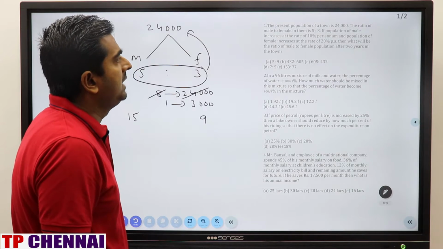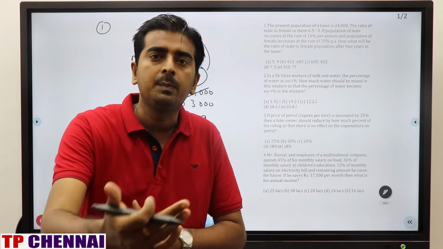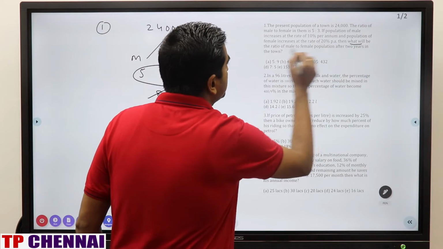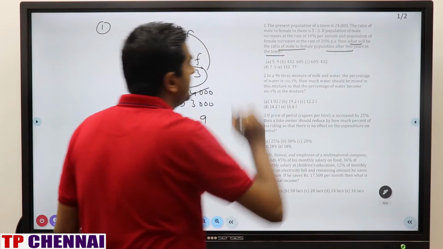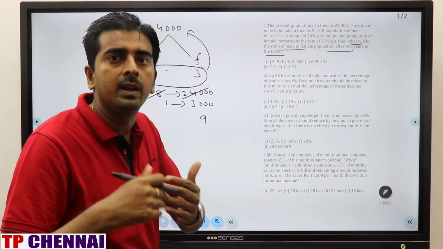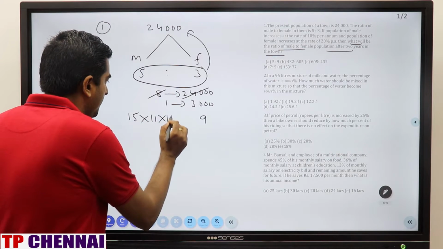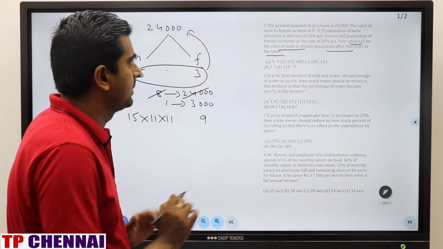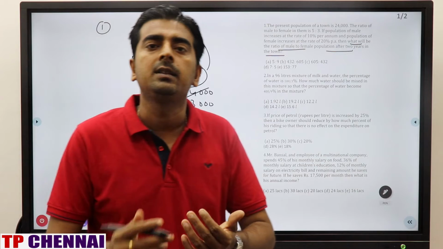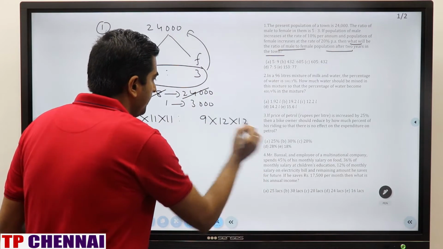Now they are saying that the population of males increases at the rate of 10% per annum. First year increasing by 10%, second year also increasing by 10%, because they are asking for the population of male and female after 2 years. If you increase anything by 10%, it becomes 110 by 100. So I am just writing 11, again 11, for easy calculation. Female is increasing by 20%, which is 120 by 100, so 2 times we write 12 into 12.